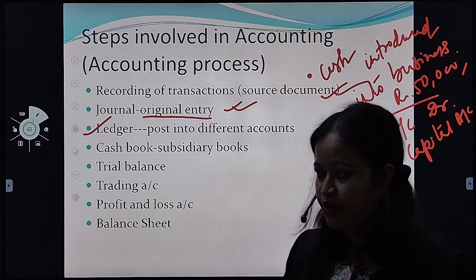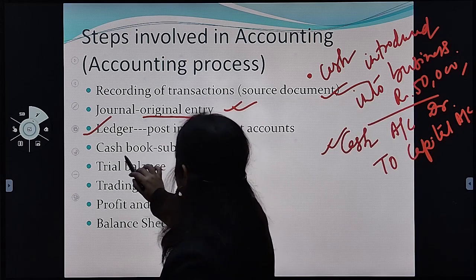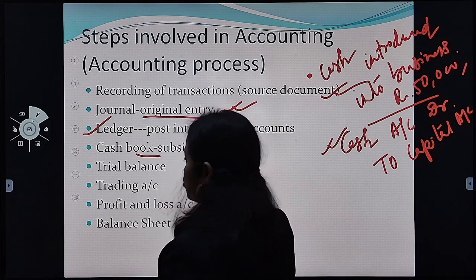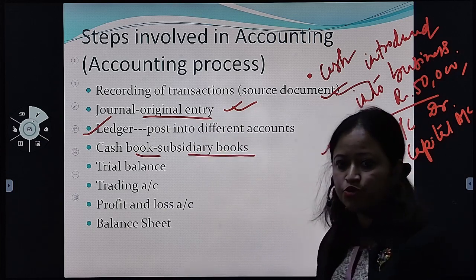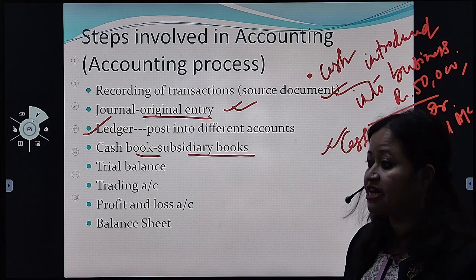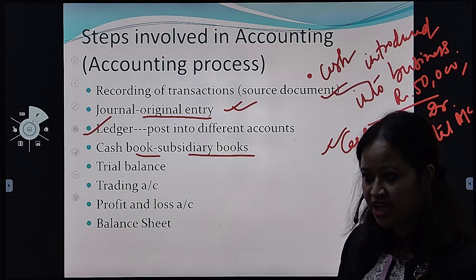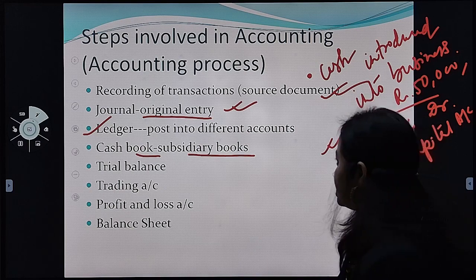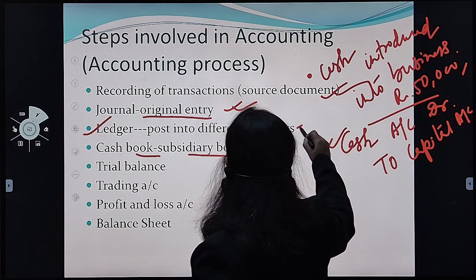Am I clear? Okay. So after the ledger, next we can prepare the cash book or various subsidiary books. What is the cash book all about? In the cash book, all monetary transactions are recorded, only money related ones. If the business is paying money or receiving money, all monetary transactions are recorded in the cash book. So from the ledger, whatever will be the balances of the ledger.